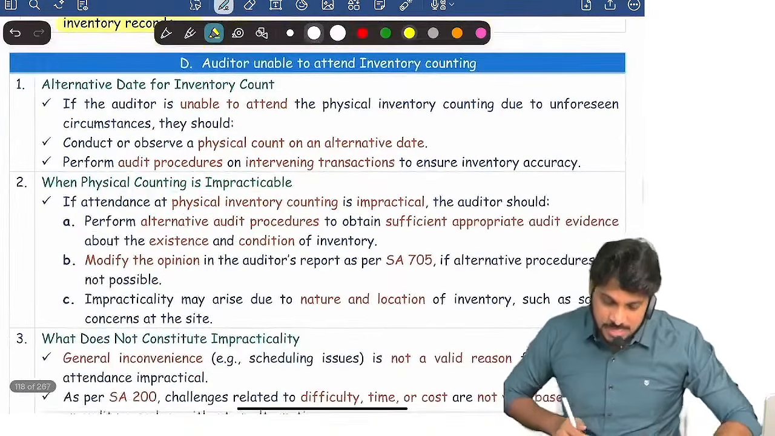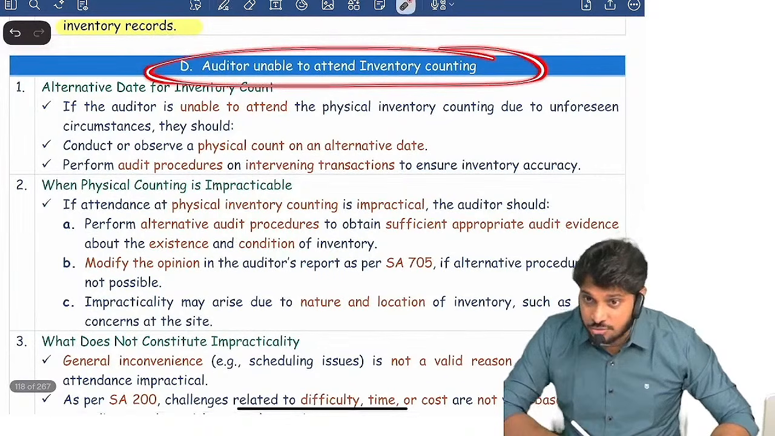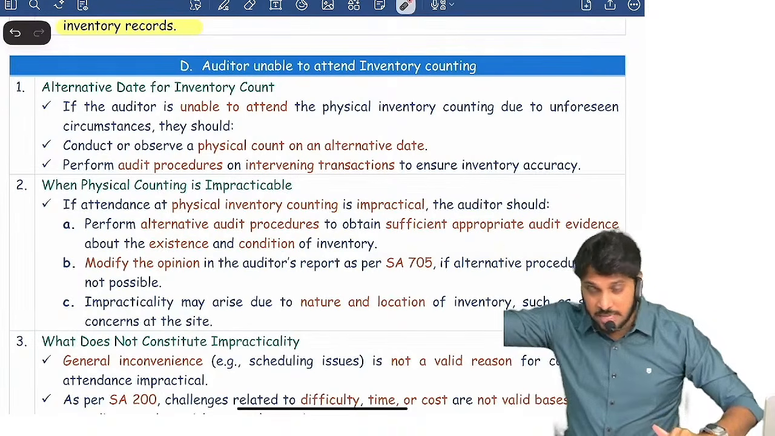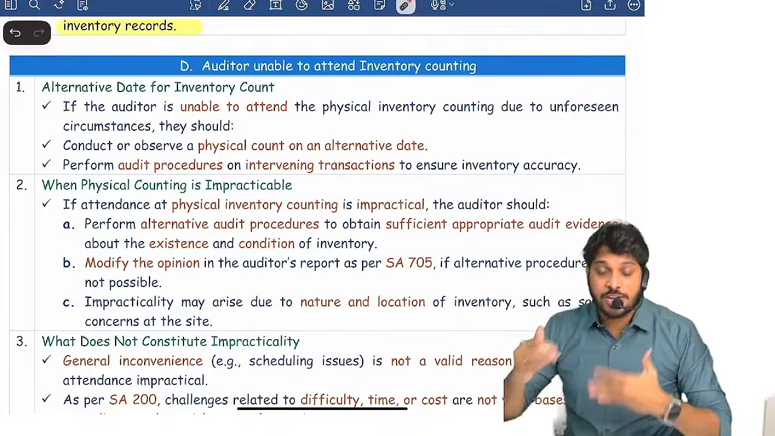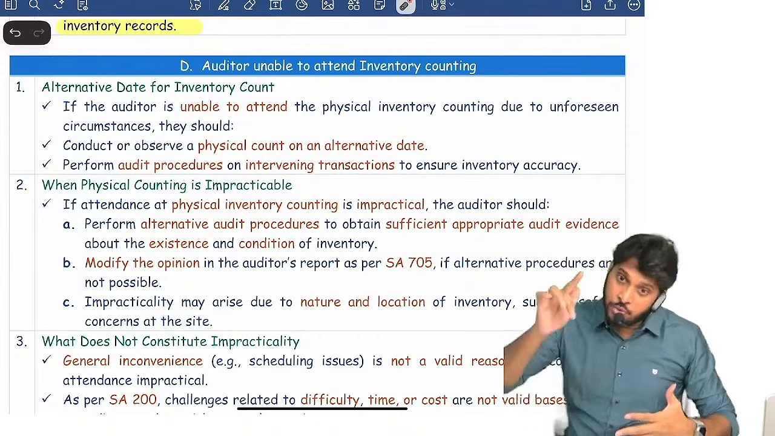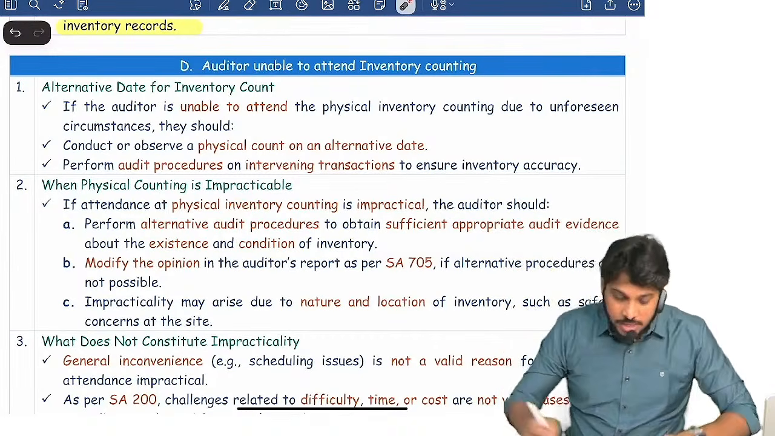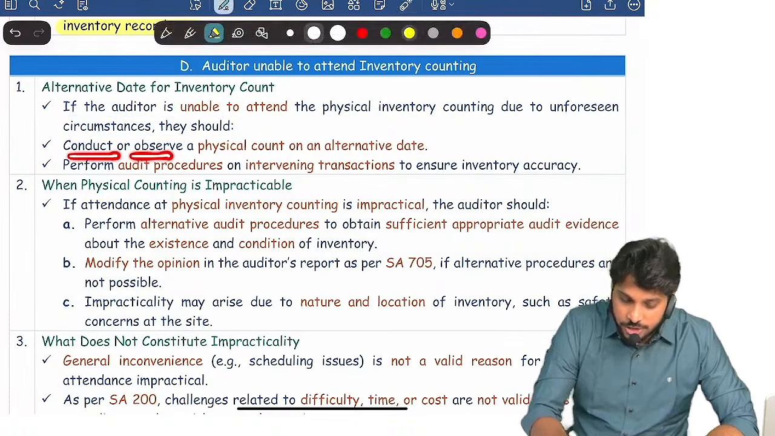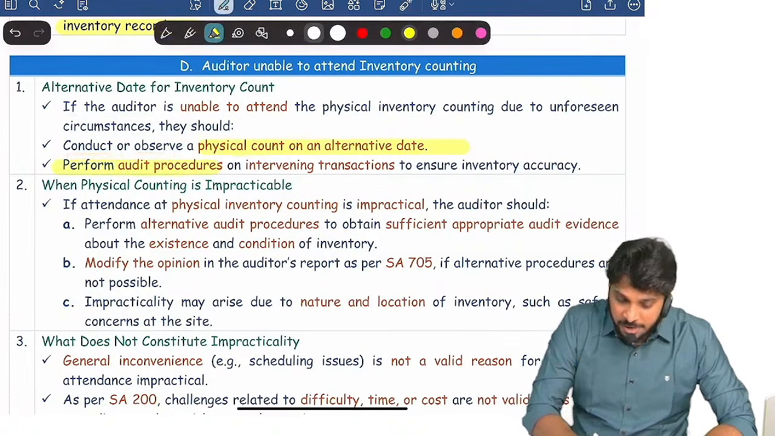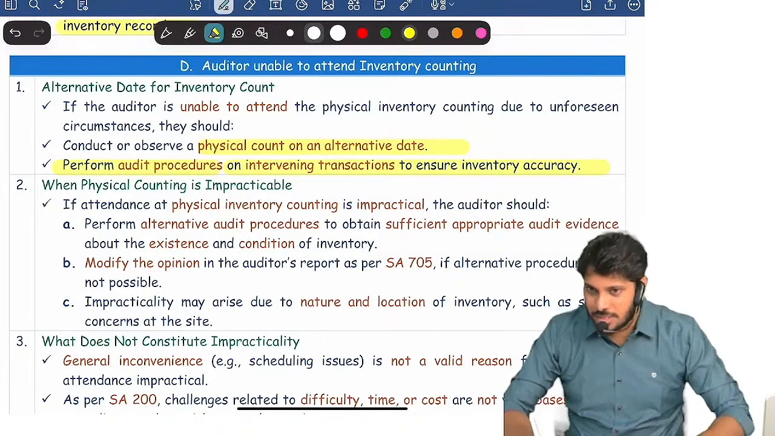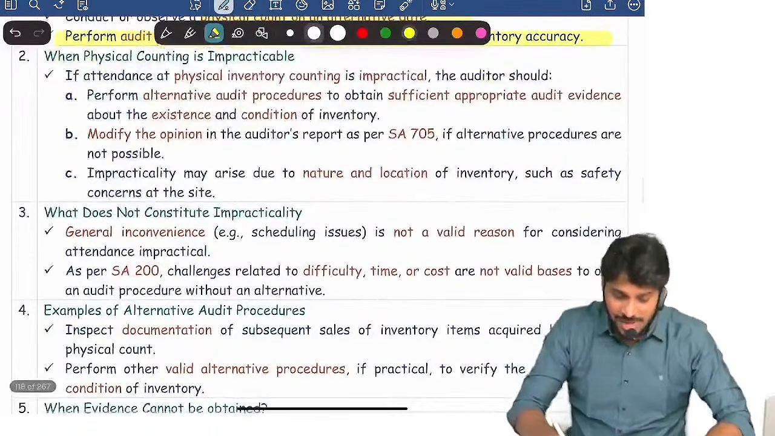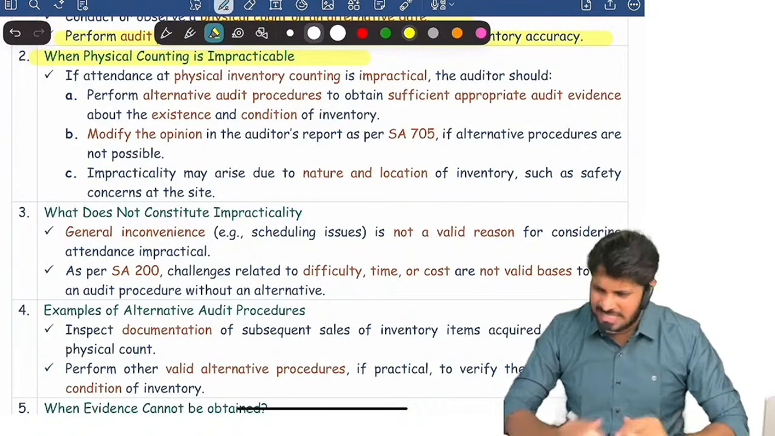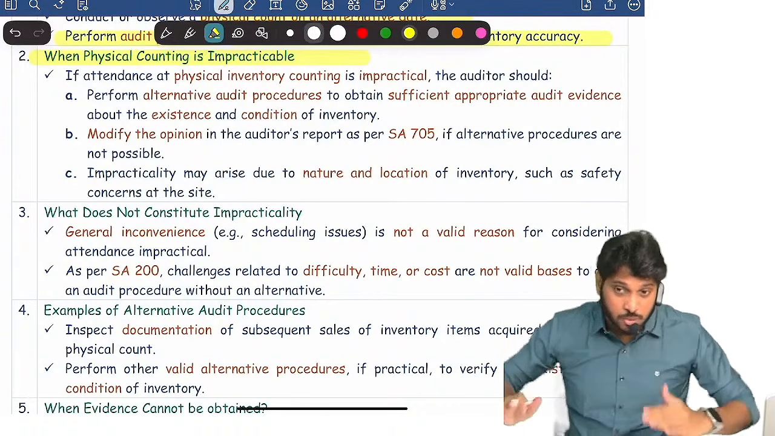Yes or no? Suppose the auditor is unable to attend the inventory count. Management is planning to perform it. First they planned on 31st March and you didn't attend. 20th April they are planning, you didn't attend. Every time something is happening, you try to attend on some other day, take your team and do the counting. Ask management for assistance also. If the auditor is unable to attend the physical inventory count due to unforeseen circumstances, they should observe the physical count on an alternative day and perform procedures on intervening transactions between the management count date and their date. And suppose inventory counting is impractical. It's not possible at all because of various reasons which are out of the control of the auditor.